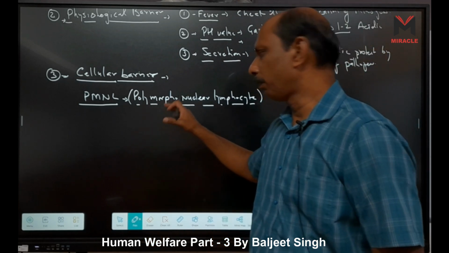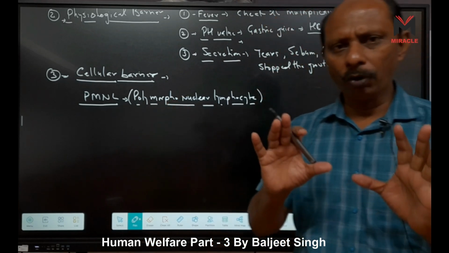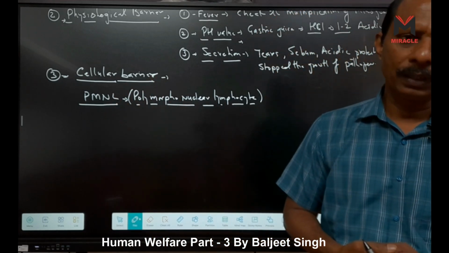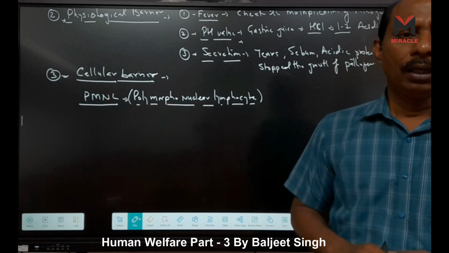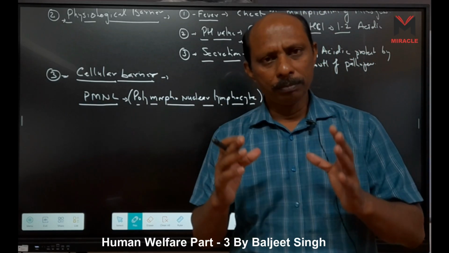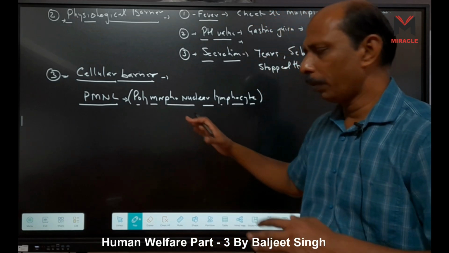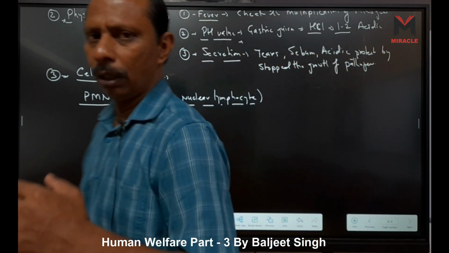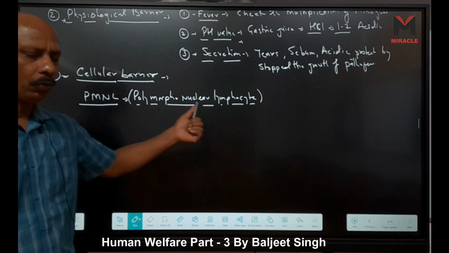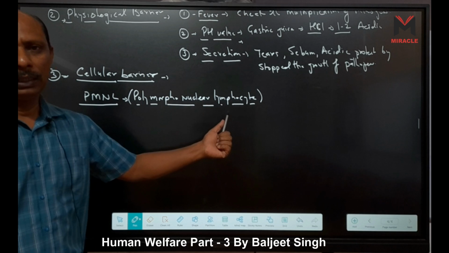So different type of morphology of nucleus is present in these. Leukocyte means WBC, and I think you understand different type of lobes are present here. 2 lobe, 3 lobe, 3 to 5 lobe, or kidney shaped structure. That is, different type of nucleus are present in these leukocytes.